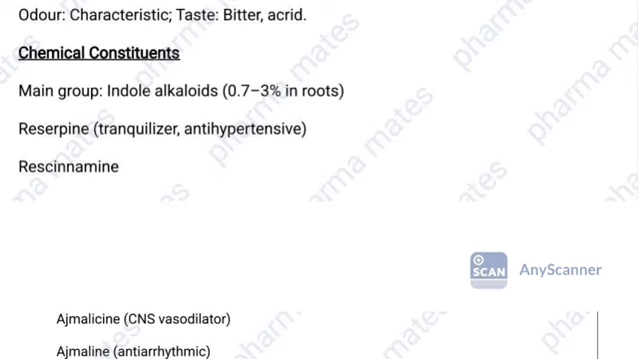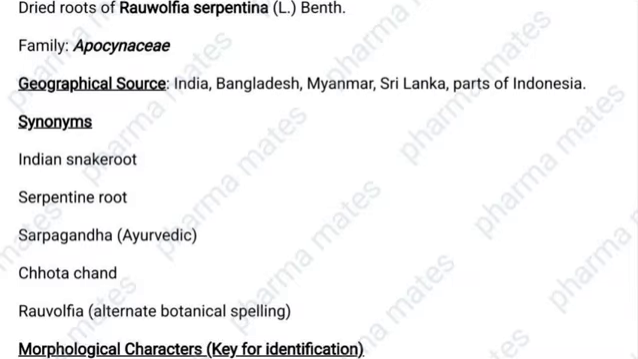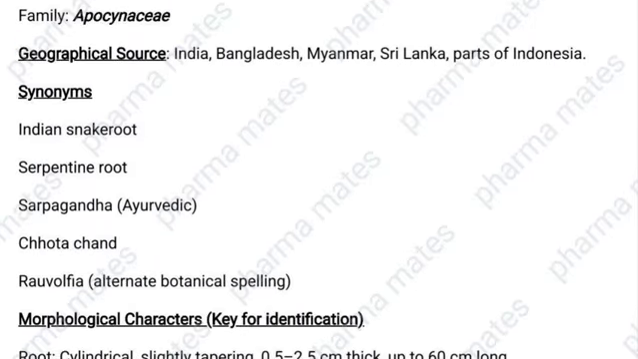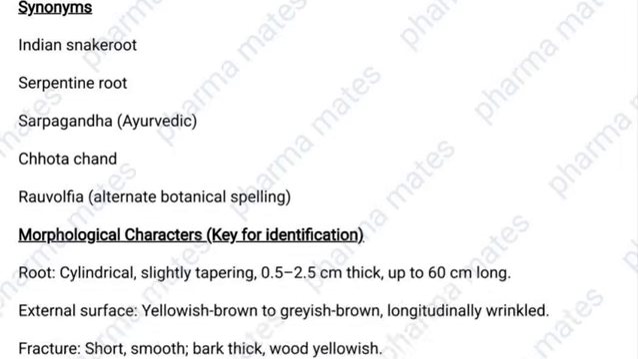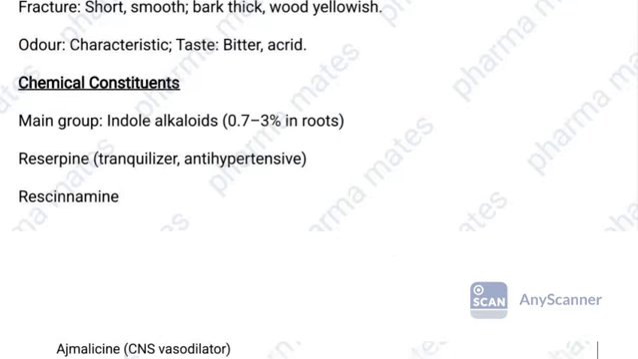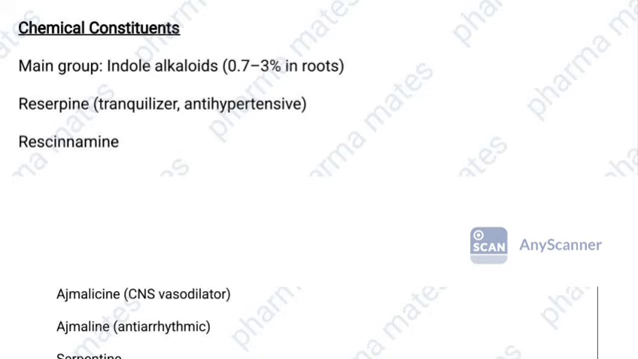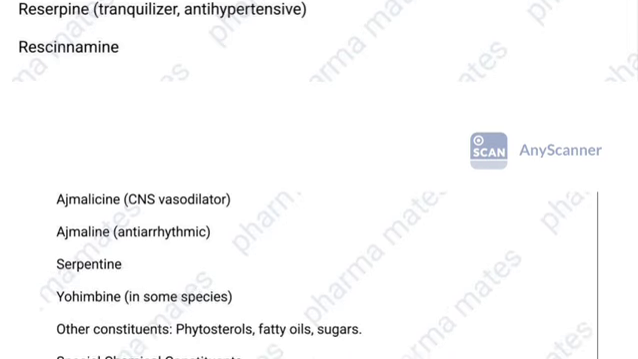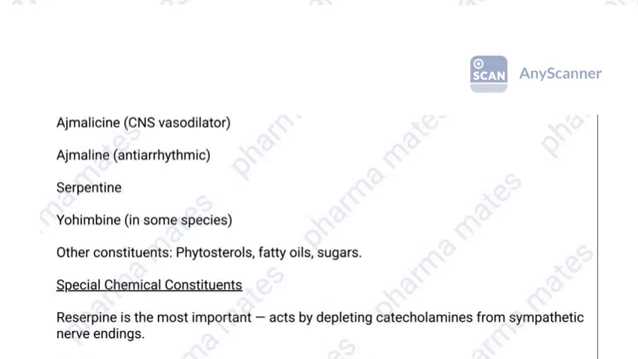Then reserpine. We already said that this plant is used for certain psychiatric disorders due to the presence of reserpine. Reserpine has tranquilizing effect and also antihypertensive effect. Okay, then rescinnamine, ajmalicine, CNS vasodilator, ajmaline, antiarrhythmic activity, then serpentine.